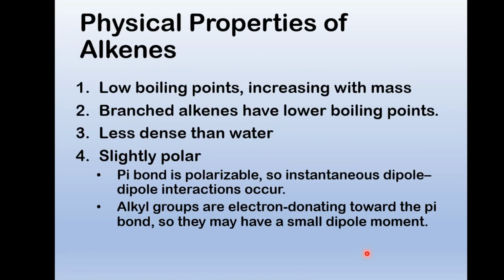Alkenes have higher boiling points with increasing mass. That's the same thing we see with alkanes. Branched alkenes have lower boiling points, are less dense than water, and can be slightly polar due to this pi bond being polarizable, so instantaneous dipole interactions occur. Alkyl groups are electron donating toward the pi bond, so they may have a small dipole moment.